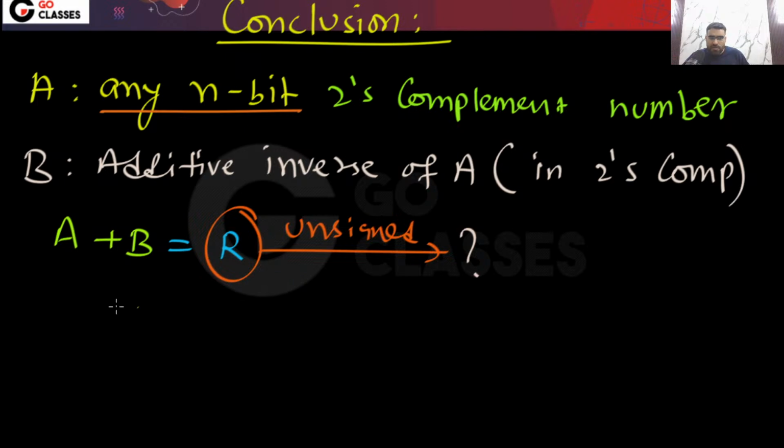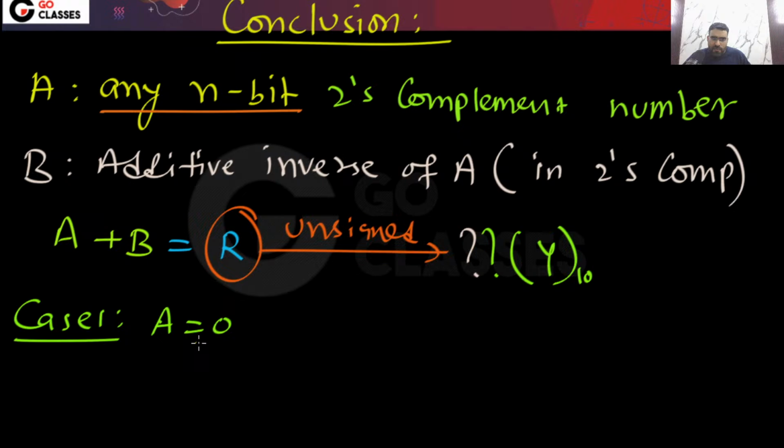Two cases will happen. Case 1, if a is 0, then remember your final answer. If you interpret this result as an unsigned number, then what will be your answer? Let me call this answer y, in decimal. So tell me what will be y? If this a is 0, then this y will be 0.